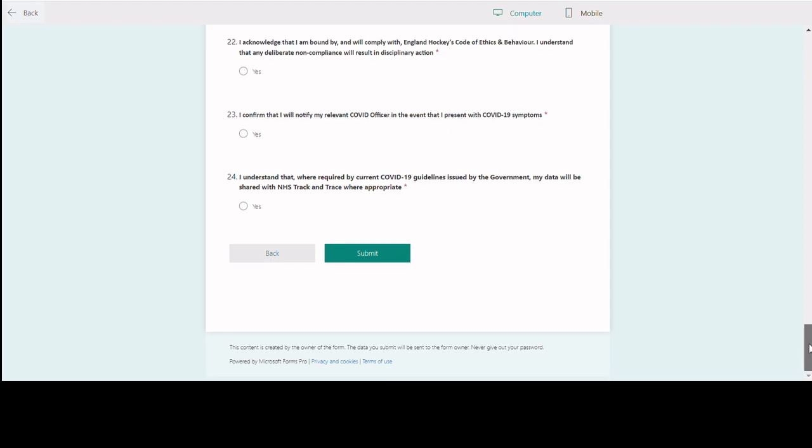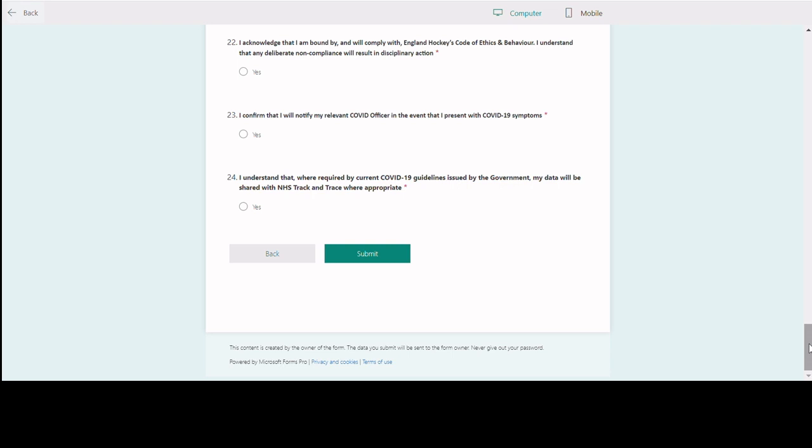Other things to be aware of, once you've submitted that data, we will be holding that data for at least a season, so that we've got that information for track and trace purposes, and also to help with providing that information to your club and to your organisation, so they have a list of everybody that's completed the participation agreement list.